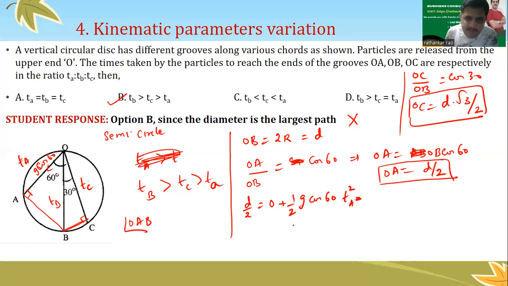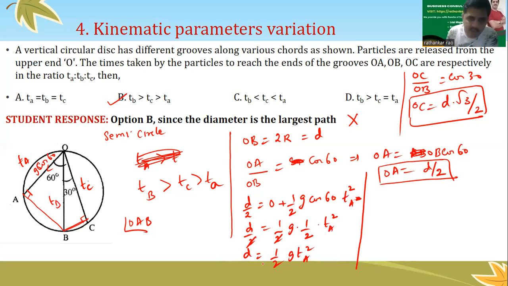So this is 0 plus half into, what is the acceleration due to gravity here? It is not G, it is G cos 60, into T, and this is TOA, or we call this TA square. Now what happens here? This should now be equal to half G into half into TA square. Now what will this become? This D by 2, this 2 goes away. Thus I am left with D is equal to half G TA square.